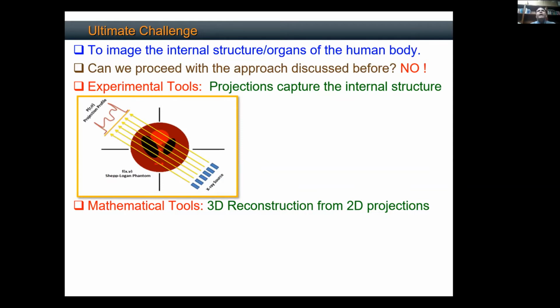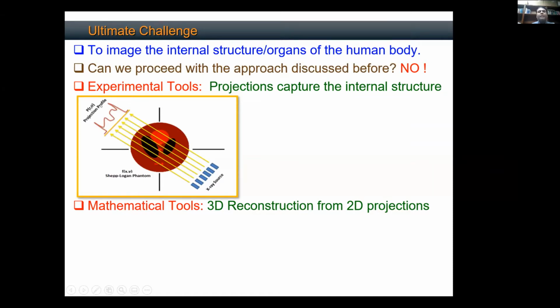Some tissues will attenuate these X-rays more, and some will attenuate less. Once the X-rays leave the human body, they have been attenuated by different amounts. For example, this beam is not intersecting the major chunk of the organs, so it won't be attenuated a lot. But this beam is intersecting a lot of organs along its pathway, and it will get attenuated more.